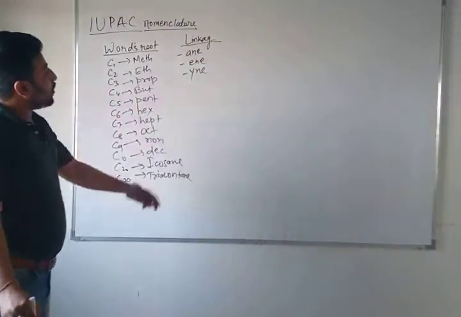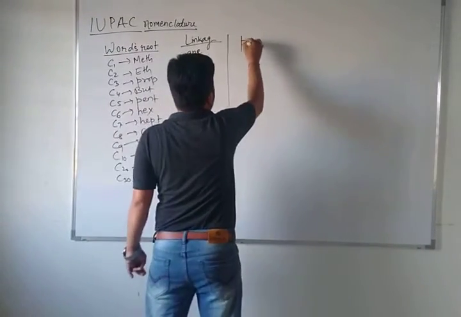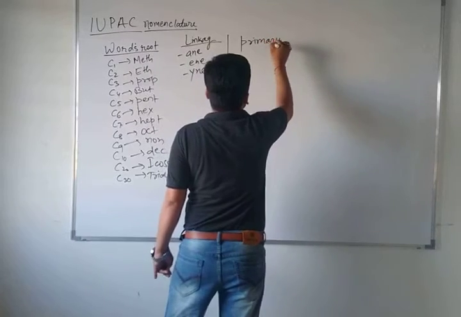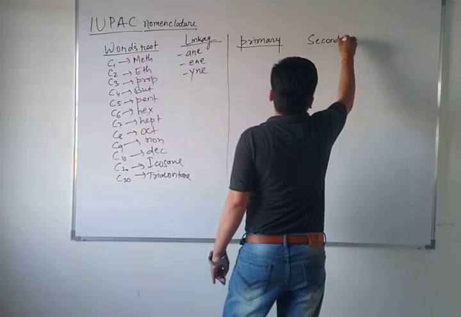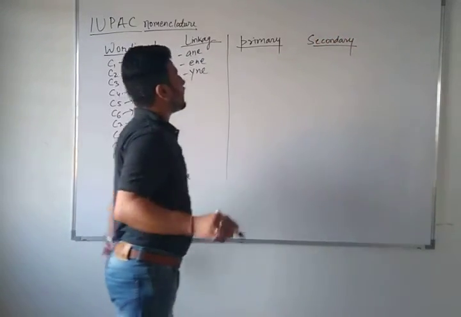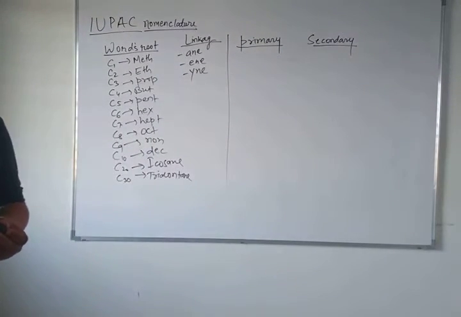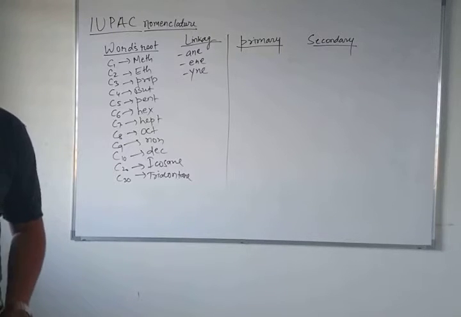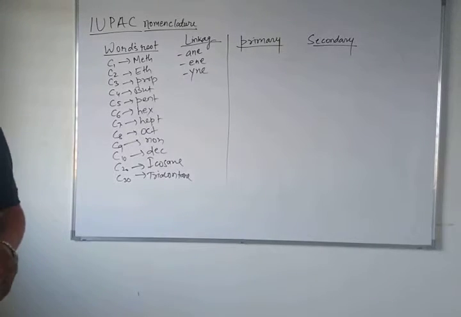Now come to primary and secondary suffixes. This is a very, very important part of IUPAC nomenclature. The primary and secondary suffix is also known as the principal functional group: carboxylic acid, sulfonic acid, acid chloride, amide, cyanide, aldehyde, ketone, alcohol, amine, ene, yne.